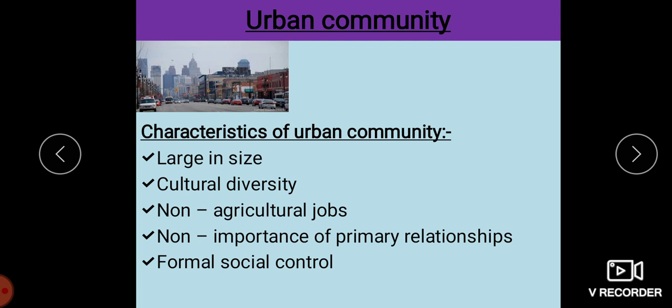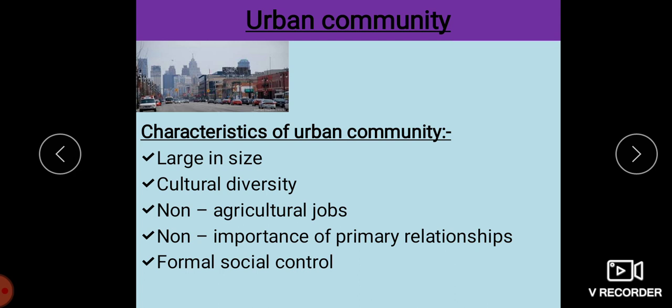So this shows we have cultural diversity, which is one of the most important characteristics of the urban community. Next, we have non-agricultural jobs. More people here depend upon non-agricultural jobs. They might be engaged in industrial work, commerce, trade, professions and administrative services.